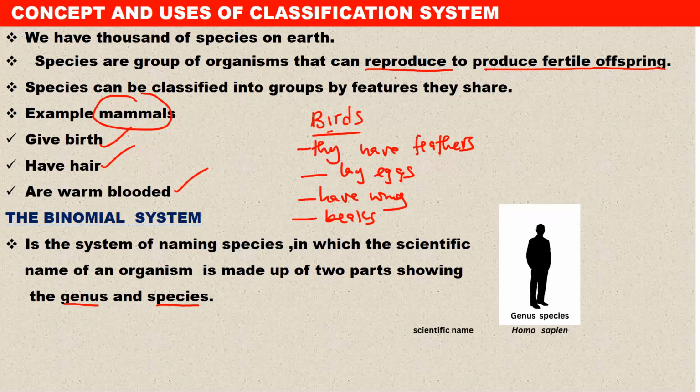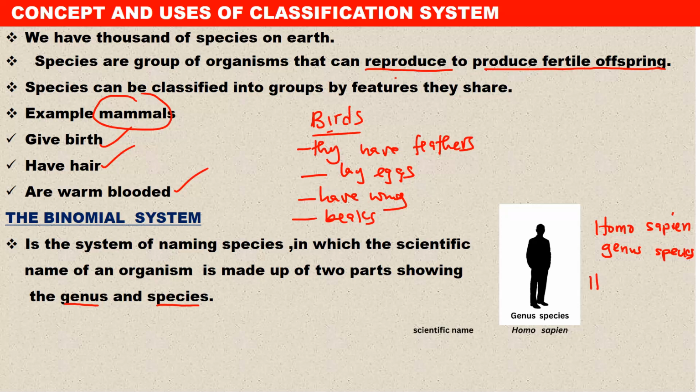Okay. For example, we have here the scientific name of a modern man, which is Homo sapiens. So the name usually starts with a capital letter, and of course is written in italics when typed, like I said, but the first part starts with a capital letter. For example, a modern man is Homo sapiens. Now, for this name, the first part is the genus, and the other part is the species.